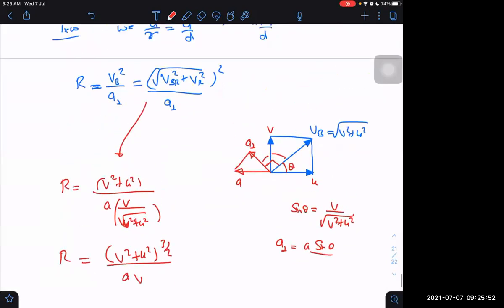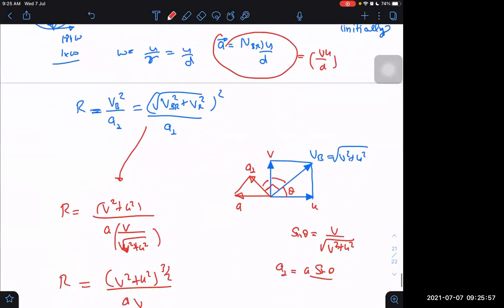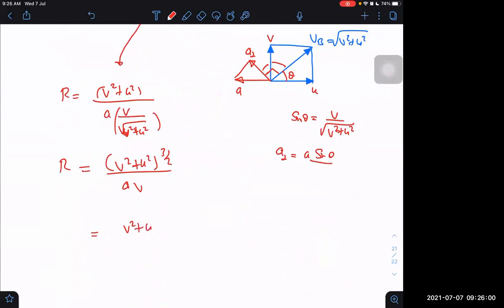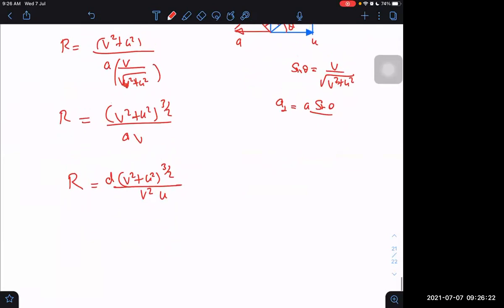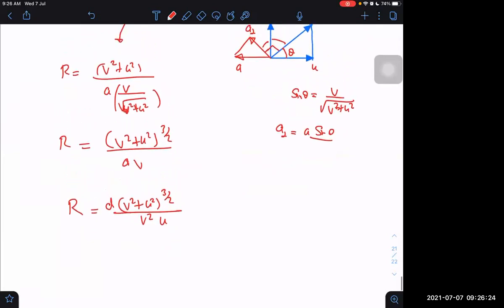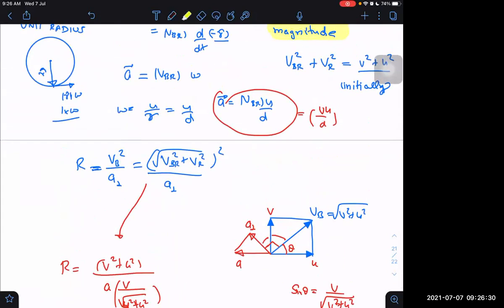A is already found here: VBR into U by D, that is V into U by D. If I write V into U by D, then I get V square plus U square raised to power 3/2 upon V square into U divided by D. That is it. That is the radius of curvature: D into V square plus U square whole raised to power 3/2 divided by V square into U. Okay. So we are getting it by all these steps.